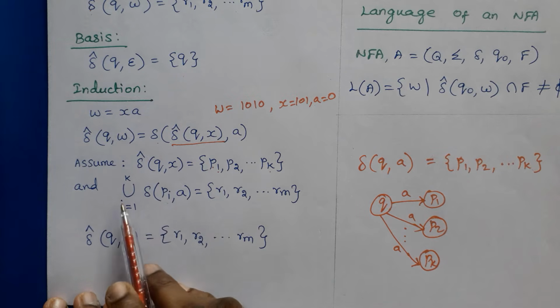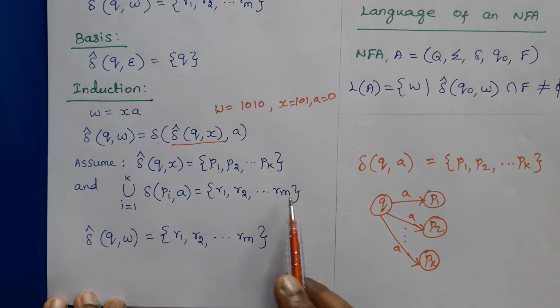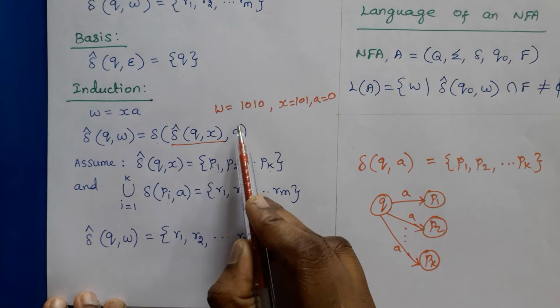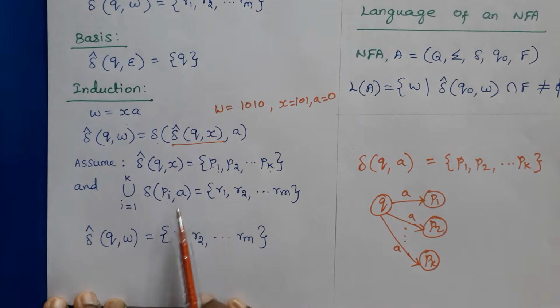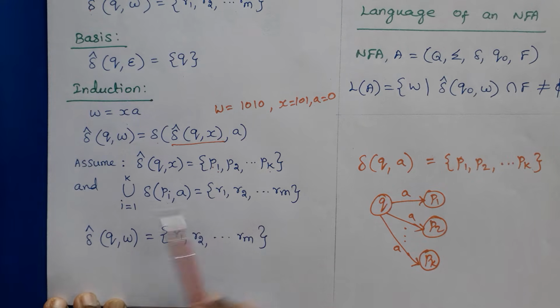Assume that this result gives some m number of states, r1, r2, up to rm. That is, after reading the last symbol a, if the NFA is in some m number of states, then delta cap of (q, w) is {r1, r2, ..., rm}.